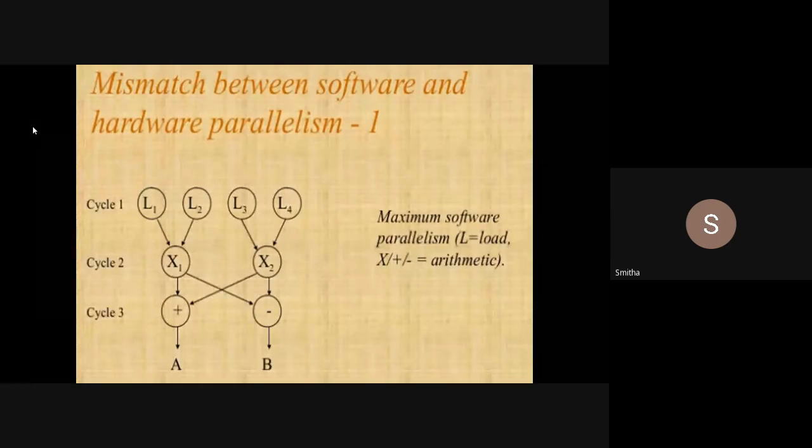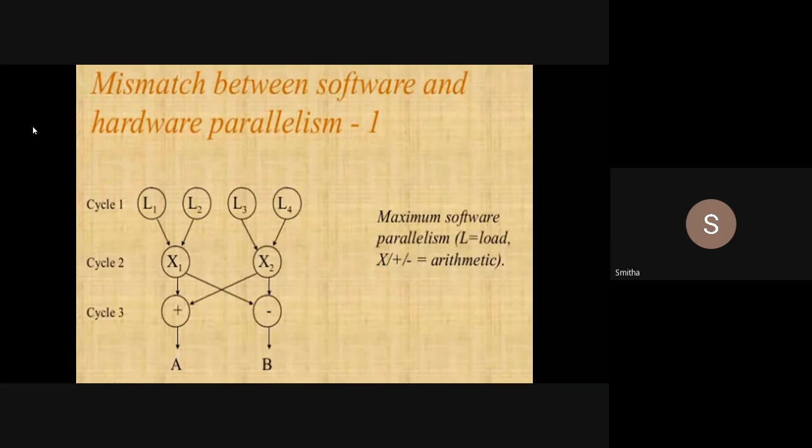I cannot execute L1 and the multiplication in parallel, because I need the value of L2. After loading L1 and L2 only, I can multiply. Same way, after loading L3 and L4 only, I can multiply.